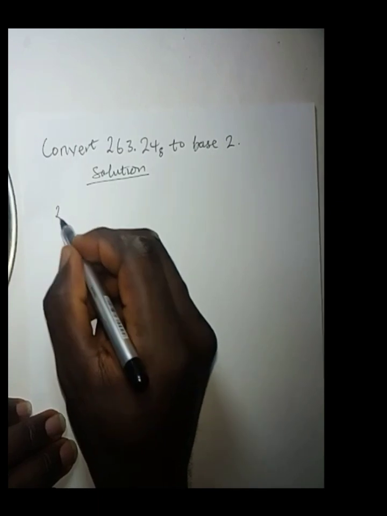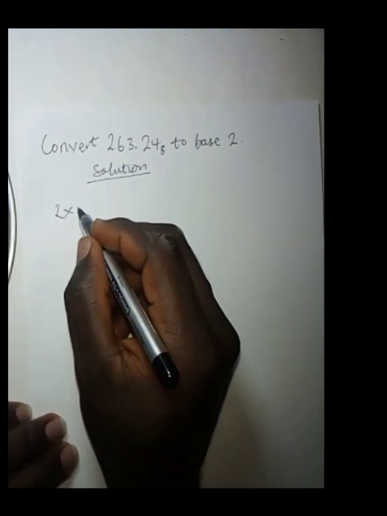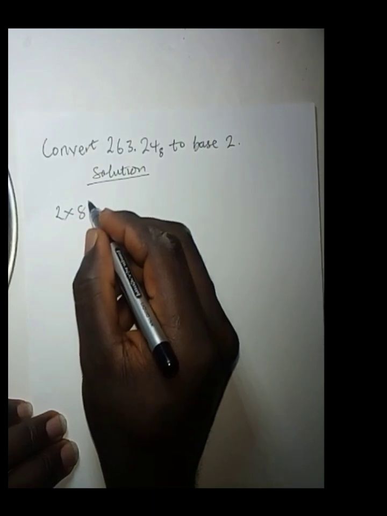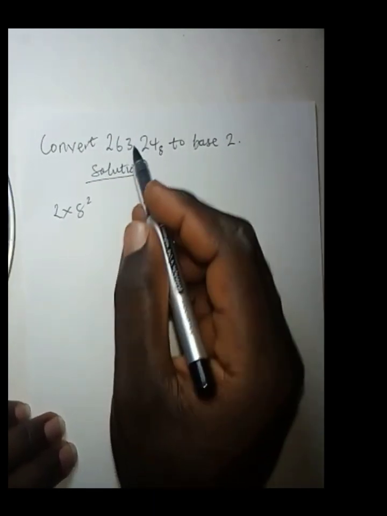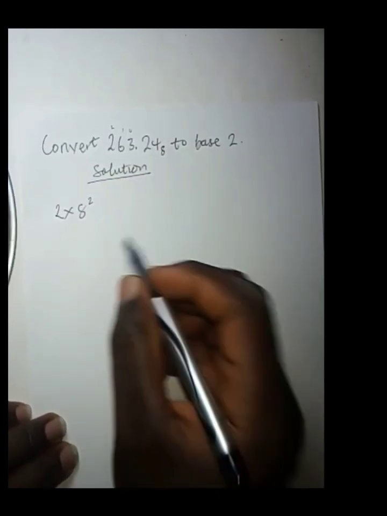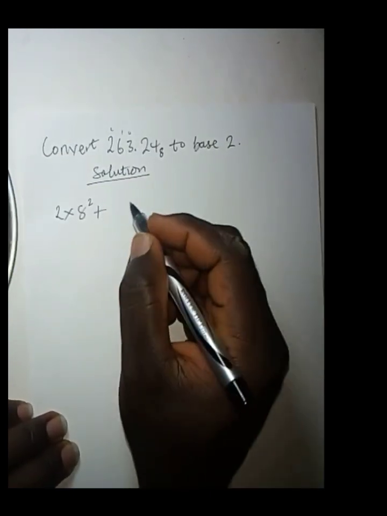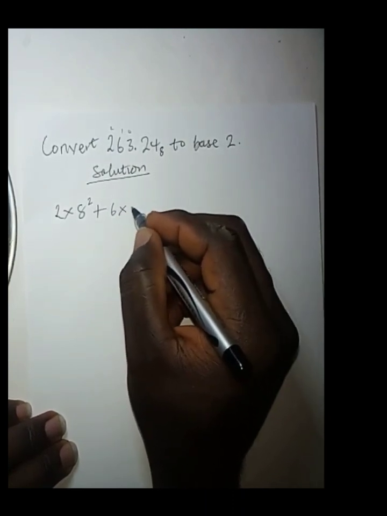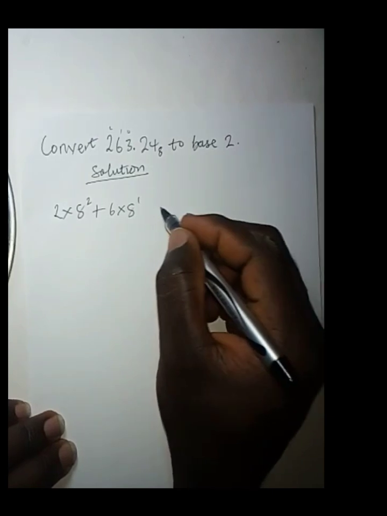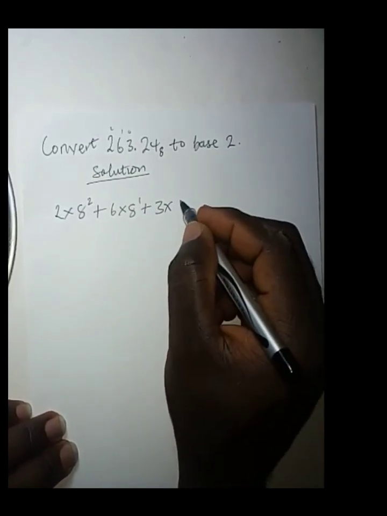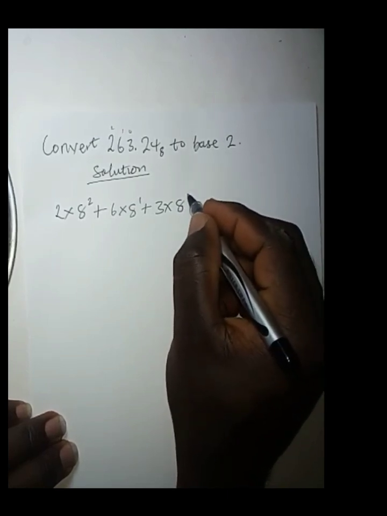And normally you start by saying 2 times 8, that is the base, to the power of 2, because the highest power we have here is 2. This is 0, 1, and 2. So you say plus 6 times 8 to the power of 1 plus 3 times 8 to the power of 0.